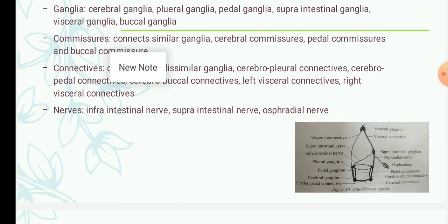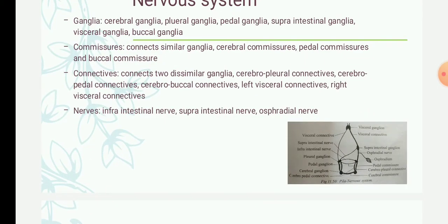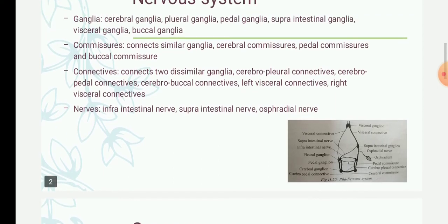The next one is the supraintestinal nerve, which connects the supraintestinal ganglia with the right pleural ganglion, and it runs above the esophagus. And the last one is the osphradial nerve, which supplies the osphradium. Okay, the osphradium is a sense organ. And the osphradial nerve arises from the supraintestinal ganglion. Okay, so this is about the nervous system in pila.